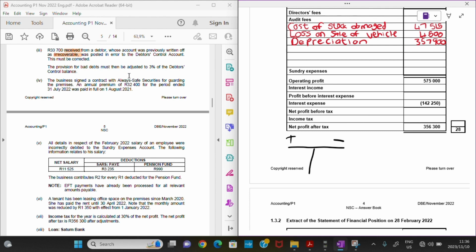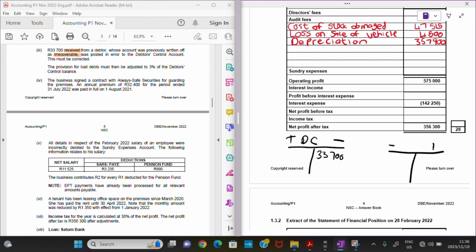As soon as it was received, the mistake they made was that they credited it in our debtors control account, which is incorrect because this was a bad debt, right? So this is debtors control. What was actually supposed to be done was to credit it right here.